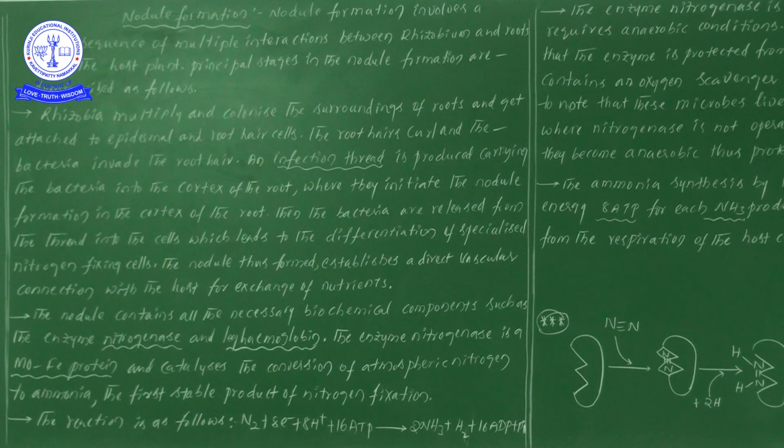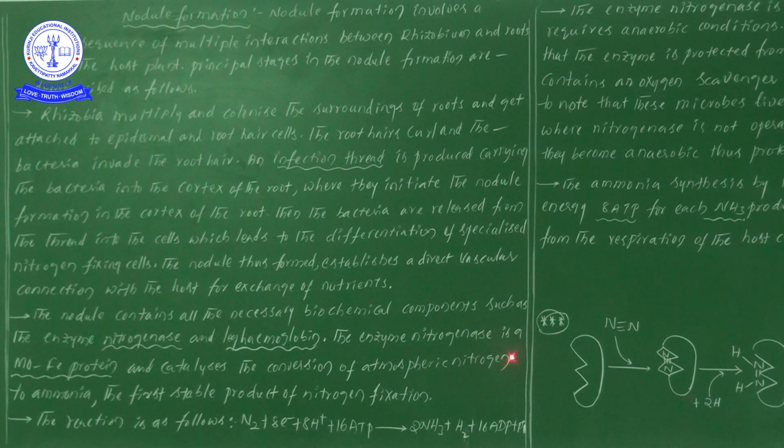So it contains all necessary biochemical compounds, such as nitrogenase enzyme as well as leghemoglobin. These two are necessary biochemical compounds. One is the nitrogenase enzyme, which is required for the fixation of atmospheric nitrogen, and the leghemoglobin, which is required for the protection of rhizobium bacteria from oxygen environmental conditions. So here there are two important biochemical compounds which help in nodule formation and fixation of atmospheric nitrogen.